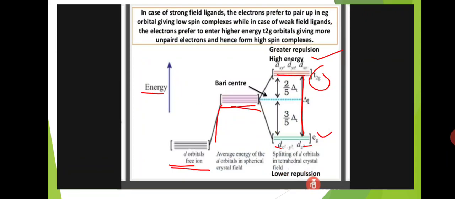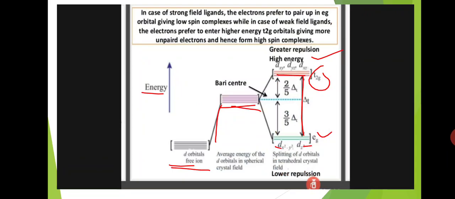So these enter into a high energy level, and the d orbitals which are present on the axis, dx square minus y square and dz square, enter into a low energy group, meaning the Eg group enters into low energy. In case of strong field ligands, the electrons prefer to pair up in the Eg orbital, giving low spin complexes, while in case of weak field ligands, the electrons prefer to enter the higher energy T2g orbital, giving more unpaired electrons, and hence form high spin complexes.